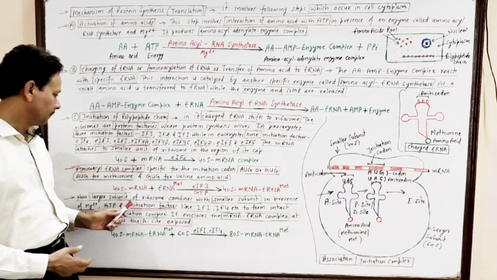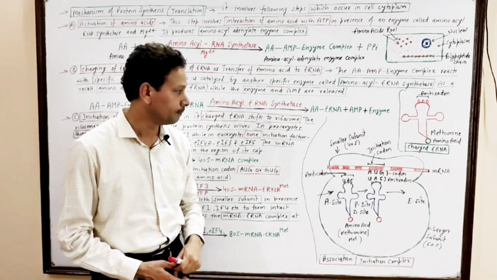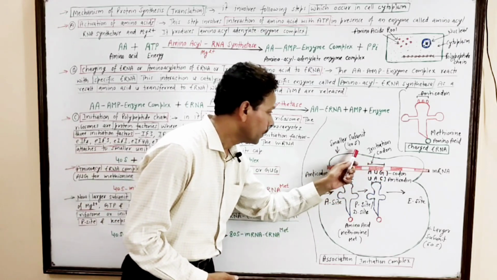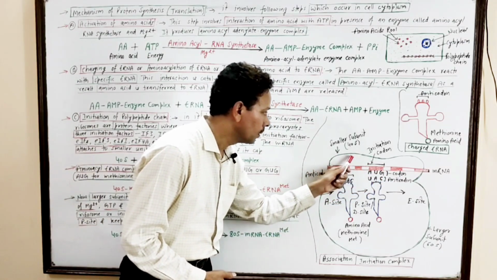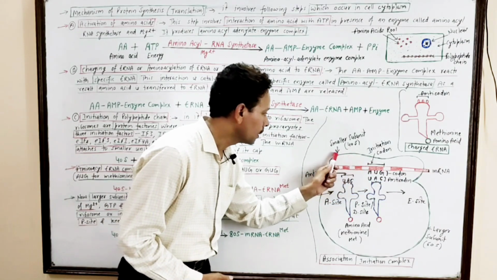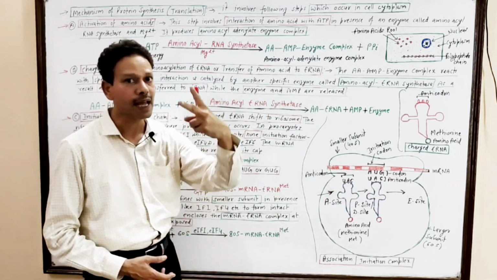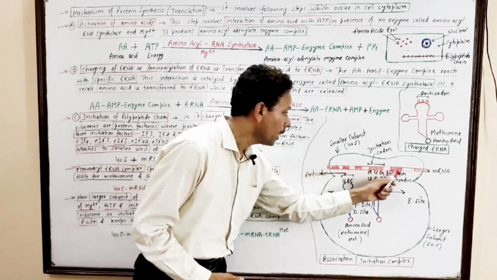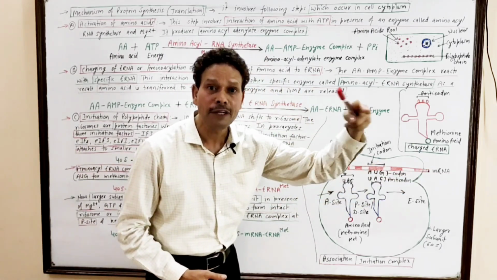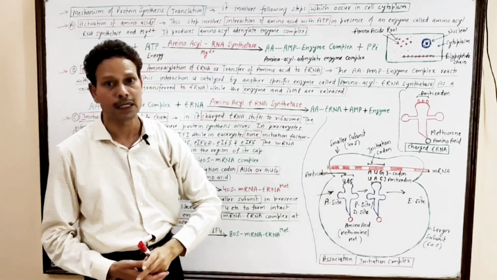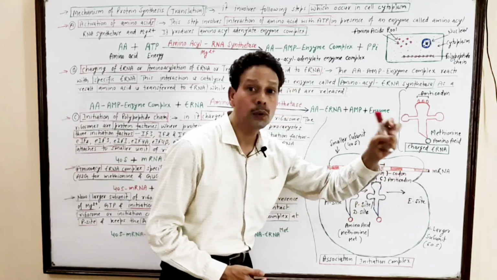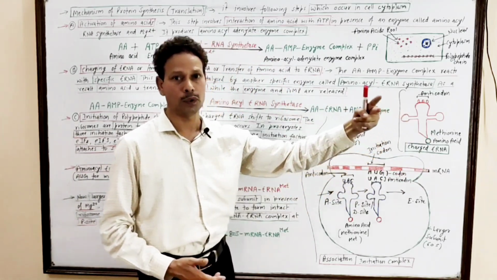Second step is, in first step, this smaller subunit combines with this mRNA molecule. In second step, this mRNA molecule has a definite sequence of nucleotides. It means the mRNA molecule has a genetic code.